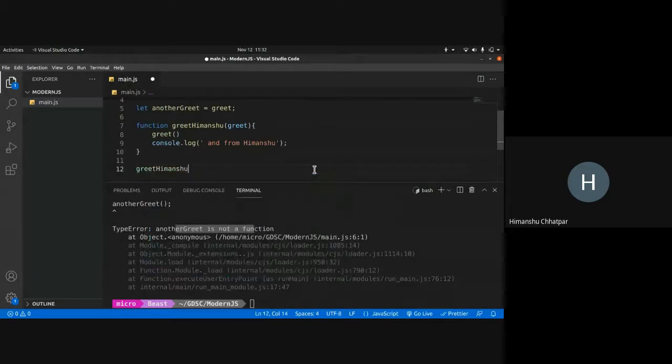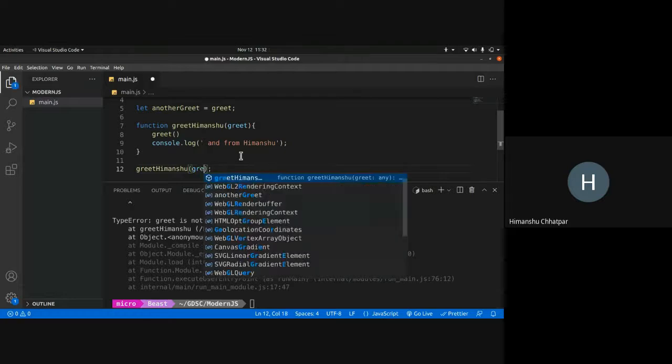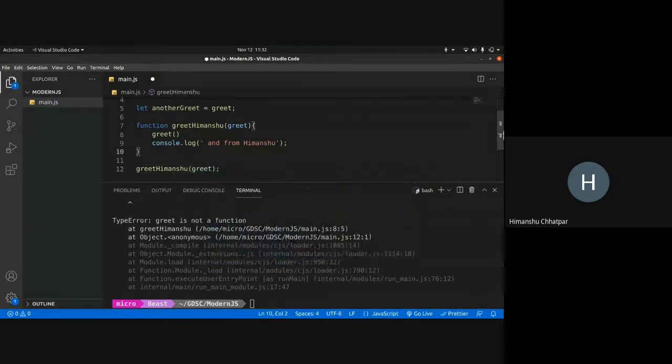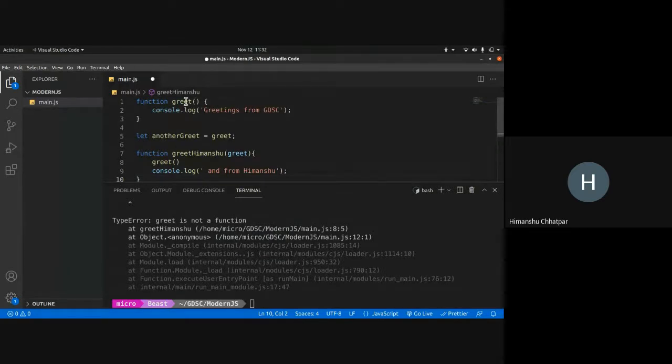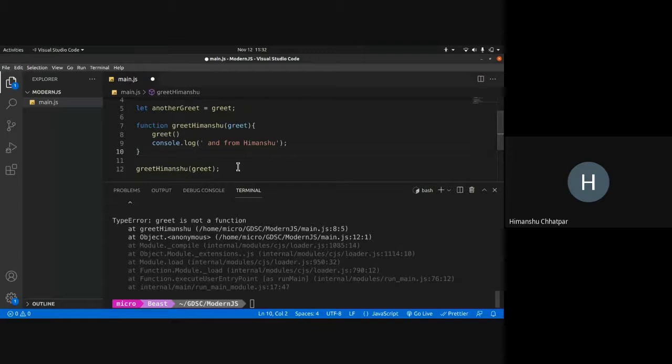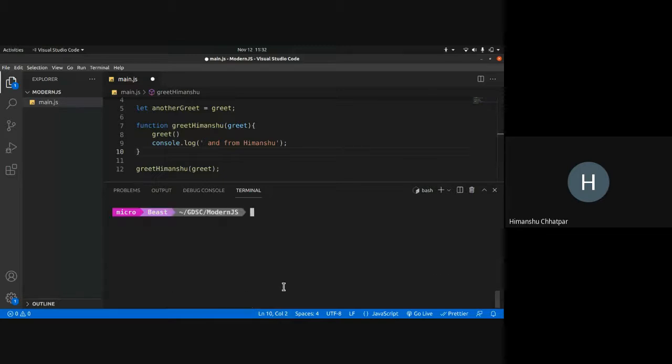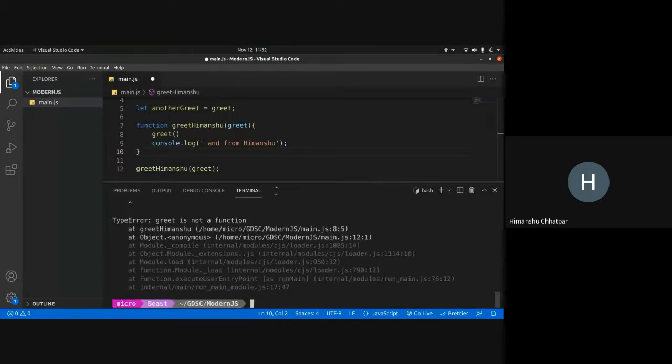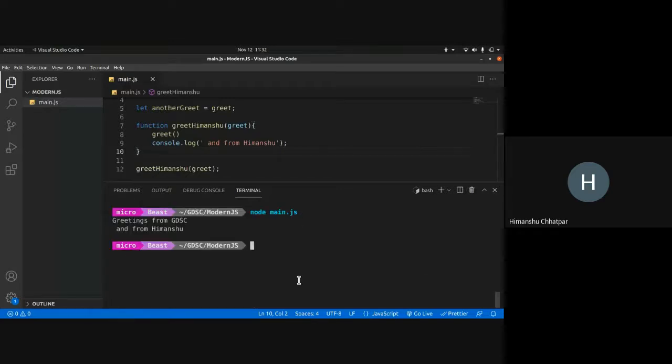So when I'm executing greetHimanshu, the first thing you may notice is I'm not passing any parameters. So it will give me an error because I'm not passing anything. By default, undefined is passed, and this is not a function. So I can pass a function like this, greet. When I'm doing this, I'm essentially passing this greet function that I have defined over here. So greet gets the value of this function, and I can call it. Let me save. Sorry, I didn't save. So I can see greetings from GDSC and from Himanshu.